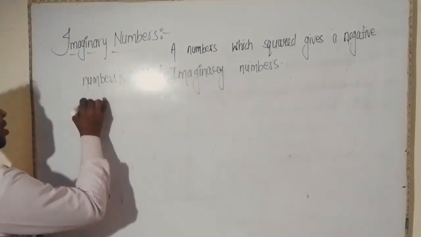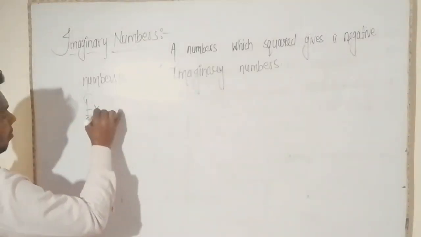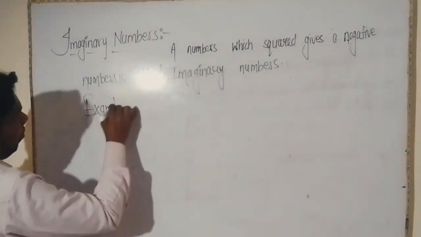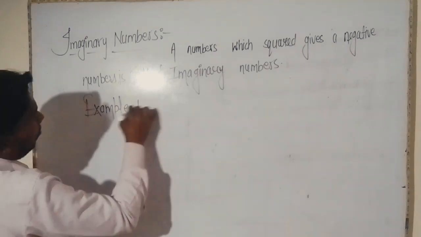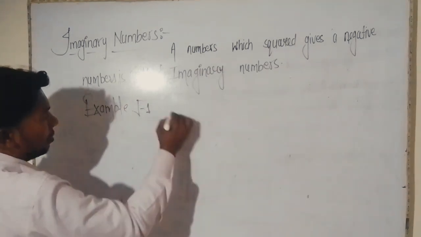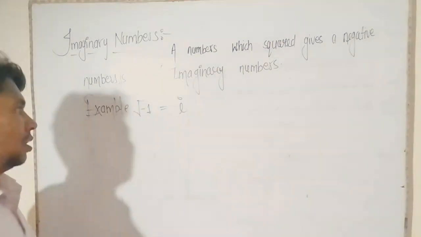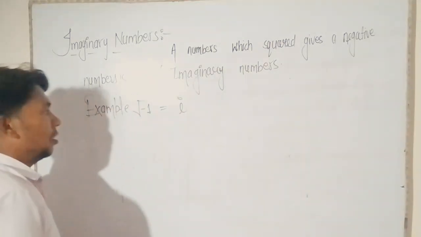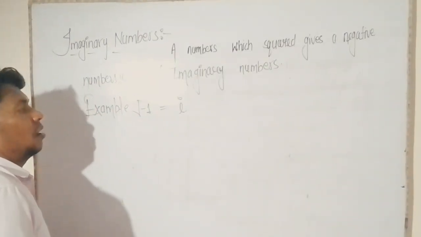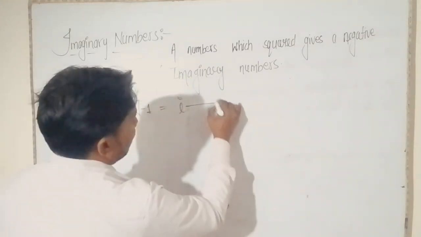For example, root of minus 1, that means iota.